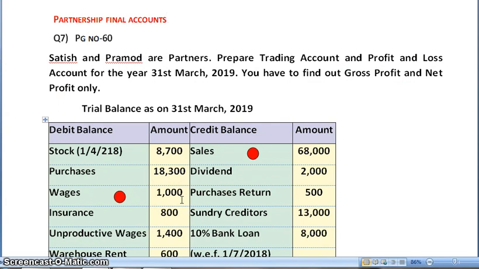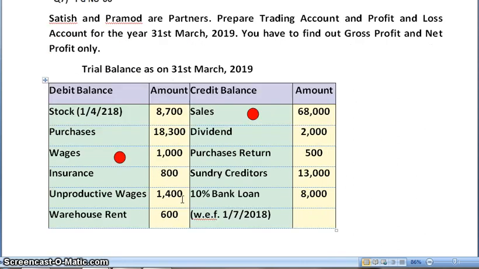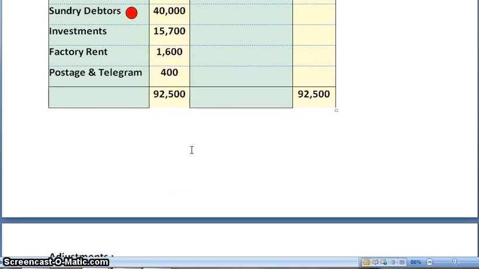Satish and Pramod are partners. Prepare trading account and profit and loss account for the year 31st March 2019. You have to find out gross profit and net profit only. So the question is specifically asking us only to prepare trading account and profit and loss account. So we are not supposed to prepare balance sheet for this particular problem. Then trial balance is given.